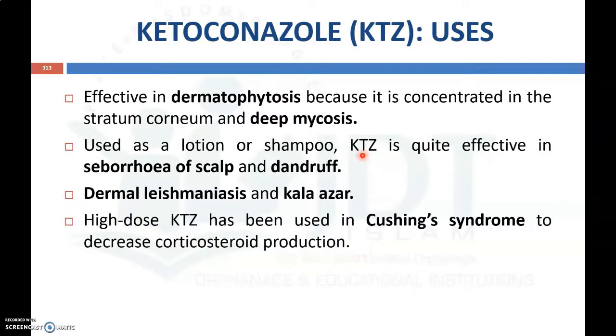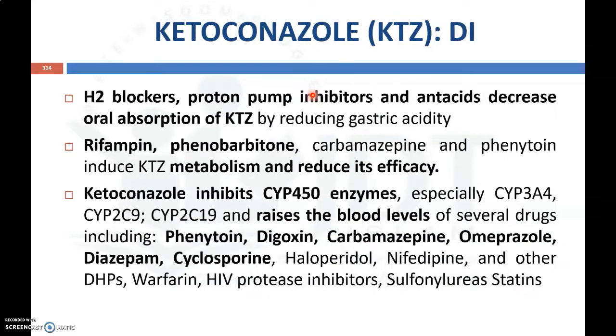Now coming to the uses of ketoconazole, it is mainly used for the effective treatment of dermatophytosis because it is concentrated in the stratum corneum, and for deep mycosis. It is used as a lotion or shampoo for the treatment of seborrhea of the scalp and dandruff, and also for the treatment of dermal leishmaniasis and Kala-azar. A high dose of ketoconazole has been used in Cushing syndrome to decrease corticosteroid production. So these are the important uses of ketoconazole.